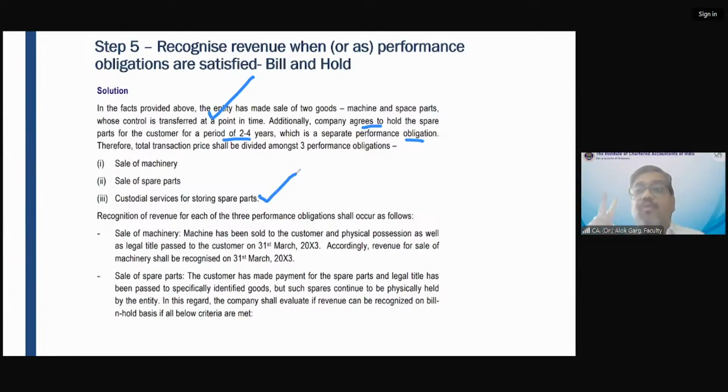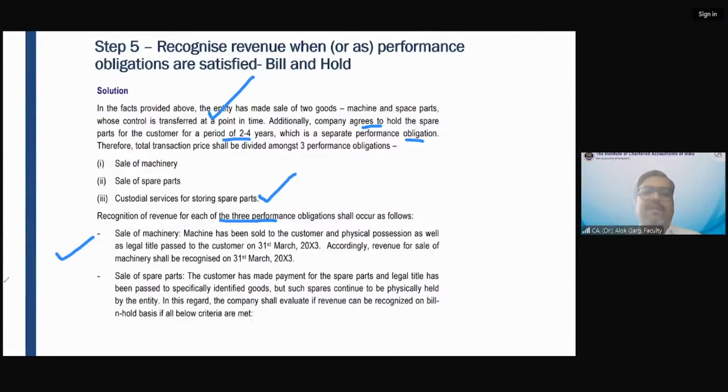So there are not two performance obligations, there are three performance obligations. Number one, sale of machinery. Number two, sale of spare parts. Number three, custodian service for storing spare parts, right? So there are three services. And how will the revenue for each of the three performance obligations be recognized? Sale of machinery: since the machine has been sold to the customer and physical possession has also been transferred on 31st March 20x3, revenue from sale of machinery has to be recognized on 31st March 20x3.